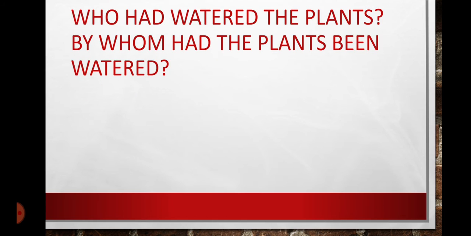Then we have the sentence with who. Who, as you know, is also a subject. Who had watered the plants? Now who will be changed into by whom. By whom had the plants been watered? Who had watered the plants? By whom had the plants been watered?